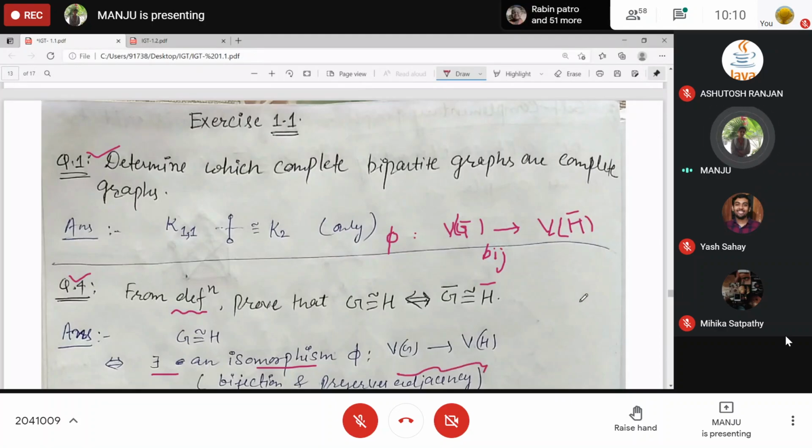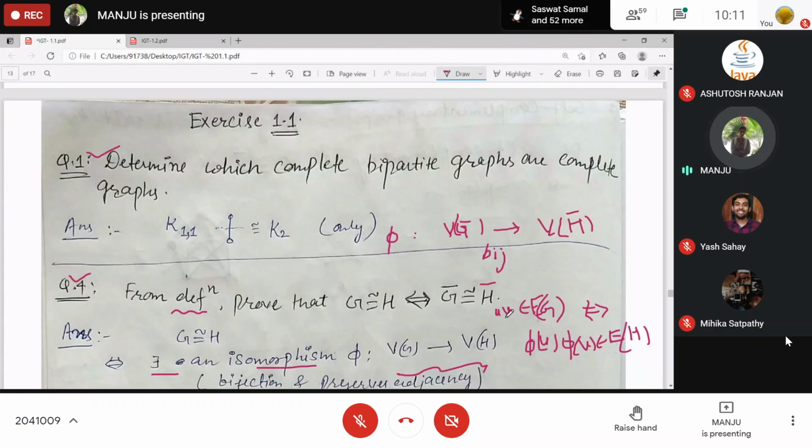So how will you prove this? What do we mean by adjacency condition? When does phi preserve adjacency? For any two vertices from Vg, if u and v are adjacent in G, that means uv is an edge in G, then their images phi u and phi v will be adjacent in the other graph. That means the adjacency condition is actually if and only if.